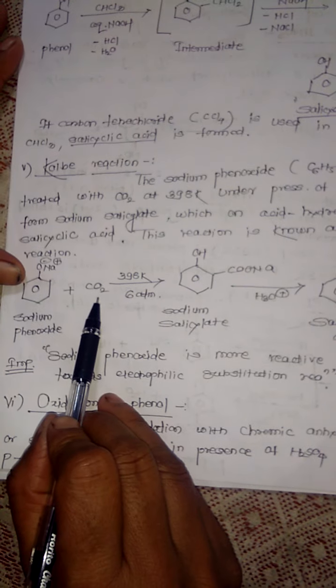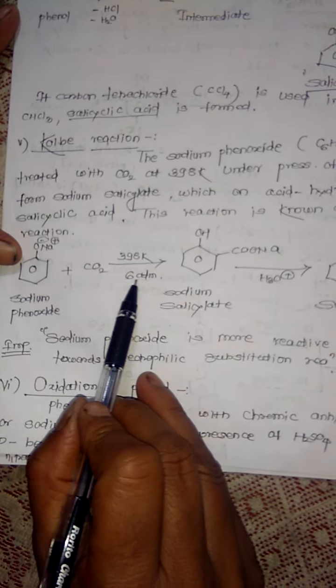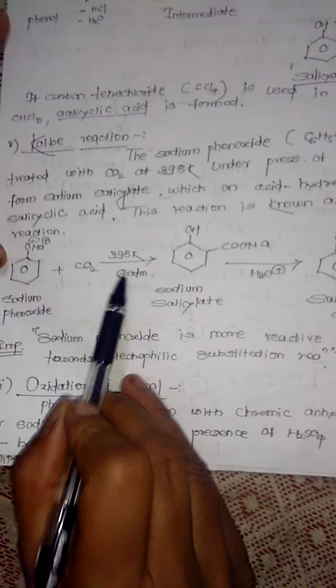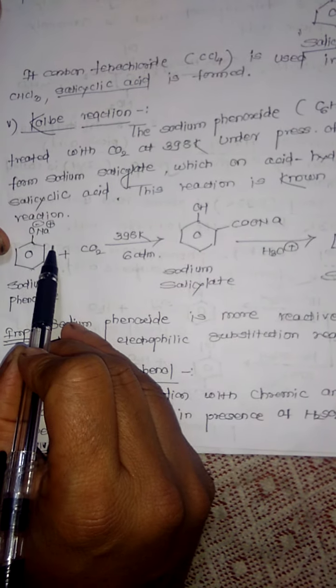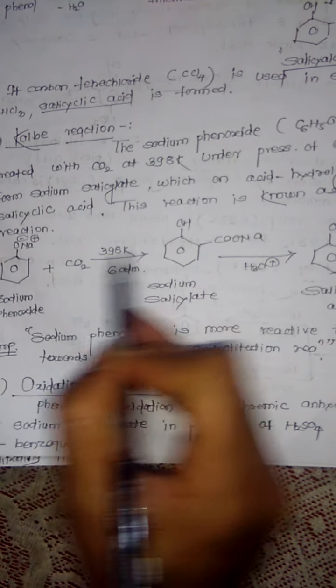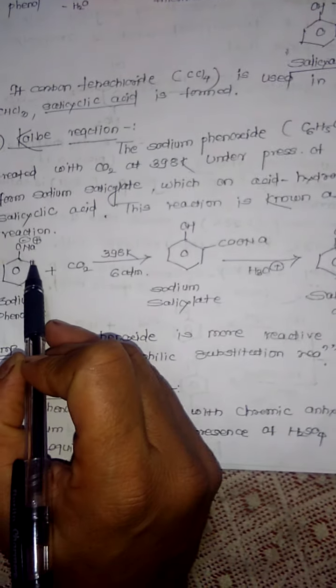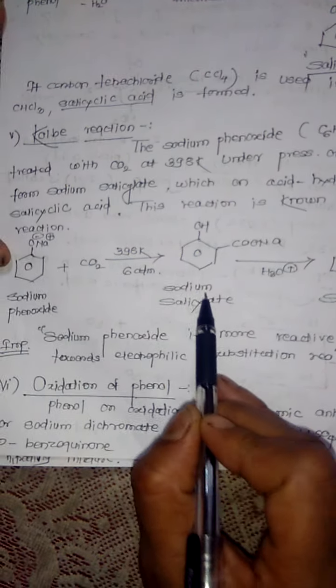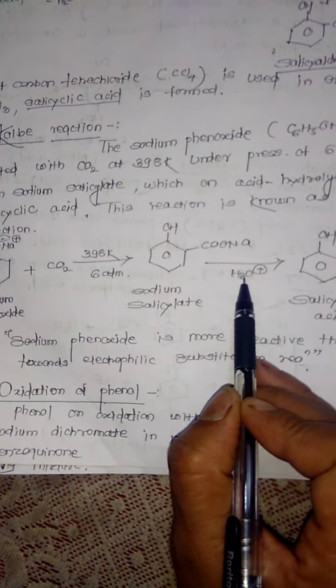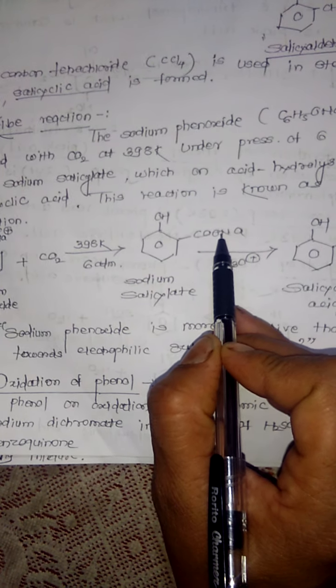In this reaction, sodium phenoxide is treated with CO2, carbon dioxide, at 398 Kelvin temperature and 6 atm pressure. How is this reaction carried out? This COO group attaches here. Here H is removed, COO attaches, and the Na is here. It forms COONa, and from here H goes here. The intermediate formed is named sodium salicylate, which undergoes acid hydrolysis, and this Na is removed.